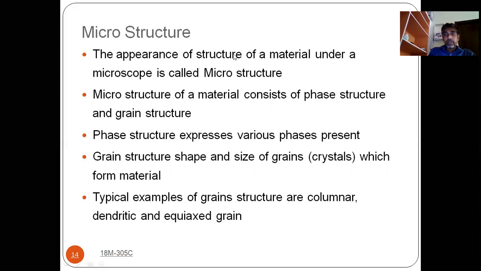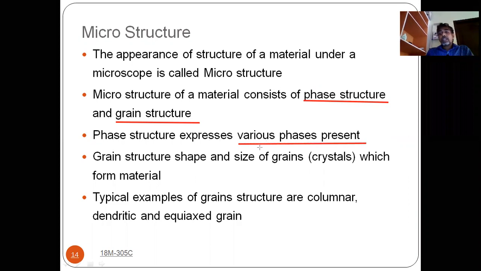I will show you one by one. If you see here, the first one, this is the phase structure and this is the grain structure. What is meant by phase structure? Phase structure expresses the various phases that are present. That means a material will not exist in a single phase; it may have multiple phases. It will indicate how many phases of that material are there in that material.